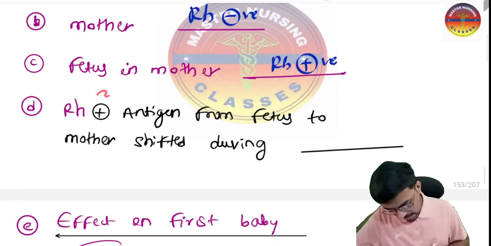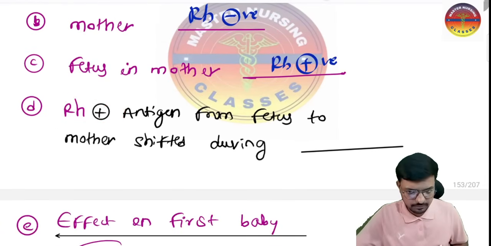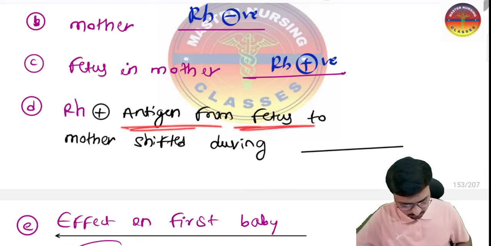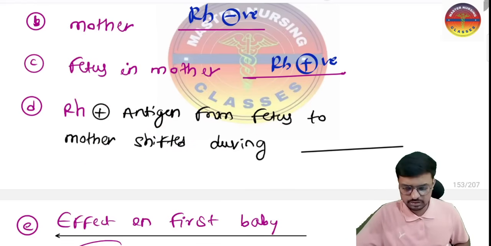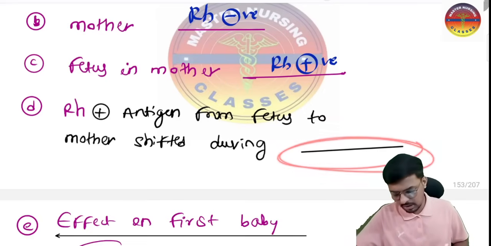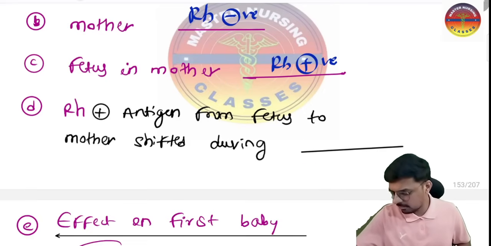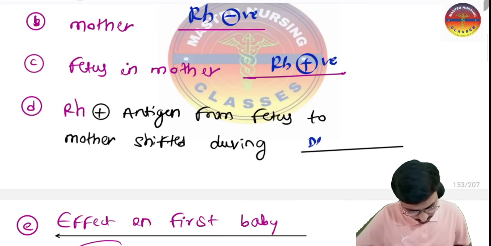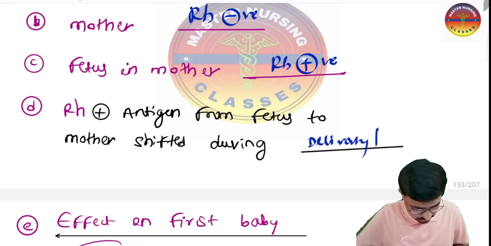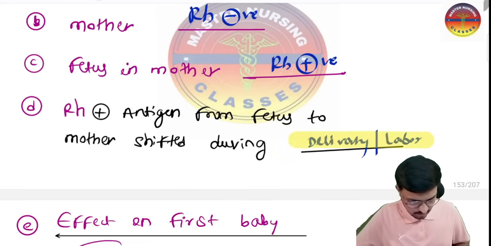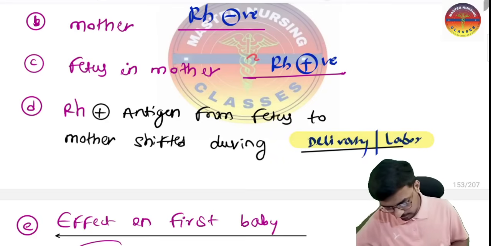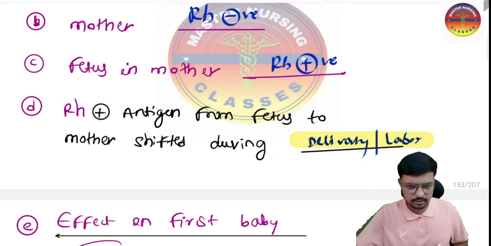Okay, sir, the RH positive antigen which is there in the fetus, that antigen is entering from the fetus to the mother. So when will it shift? The RH positive antigen from the fetus to the mother is shifted during what time? I told you this will shift during the process of the baby coming out, that is called the delivery or the labor. So this is the time when the RH positive factor of the fetus may enter into the maternal circulation.